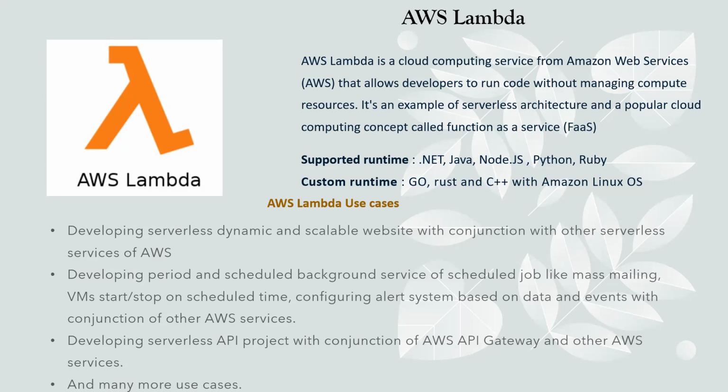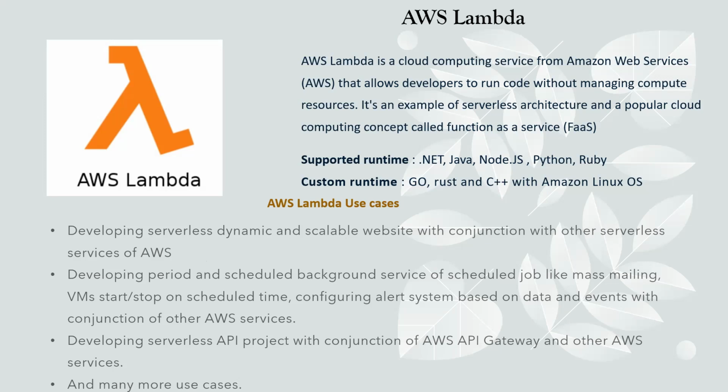So we can develop the entire website, a complete website, with AWS and in conjunction with other AWS services. For a serverless database, we can go for DynamoDB. For API management, we can go for the API Gateway service. And for input processing, generating, storing and processing the data, we can use AWS Lambda. So with AWS Lambda and other serverless services of AWS, we can develop an entire website, even if it is static or dynamic, and that is too scalable, because AWS Lambda is scalable.